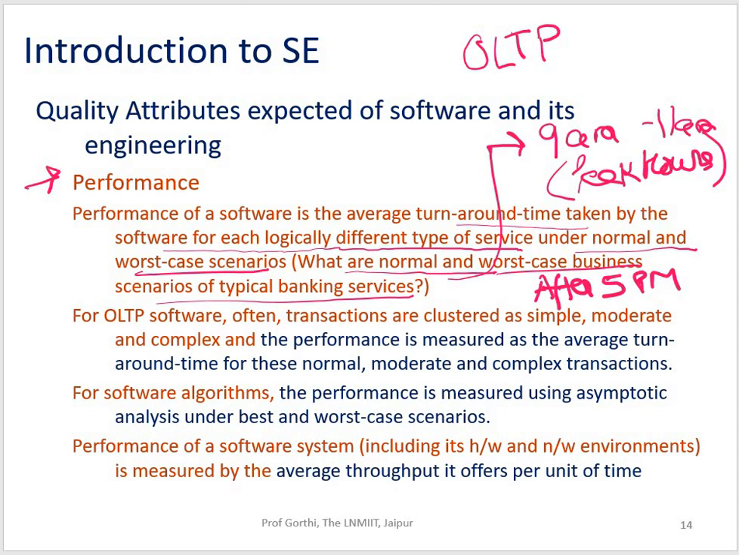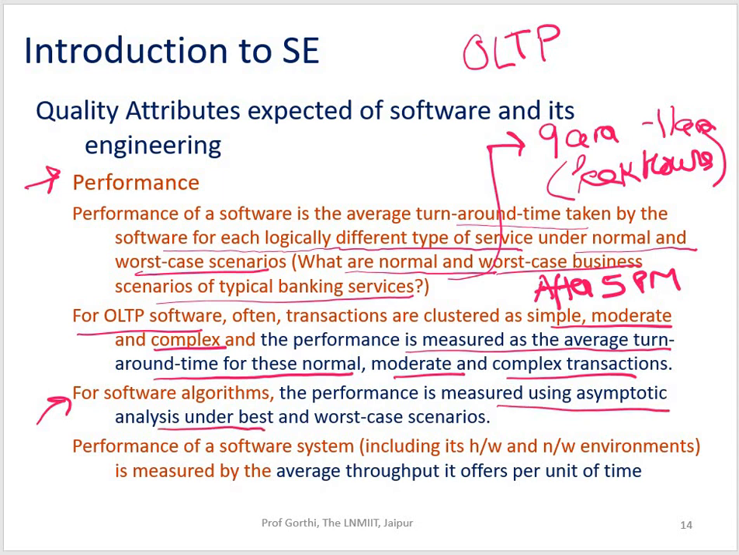For online transaction processing software, often the transactions are clustered as simple, moderate, and complex, and your performance is measured as the average turnaround time for these simple, moderate, and complex transactions. So this was about OLTP software. For software algorithms, the performance is measured using asymptotic analysis under the best and worst case scenarios, which you people are already aware of.